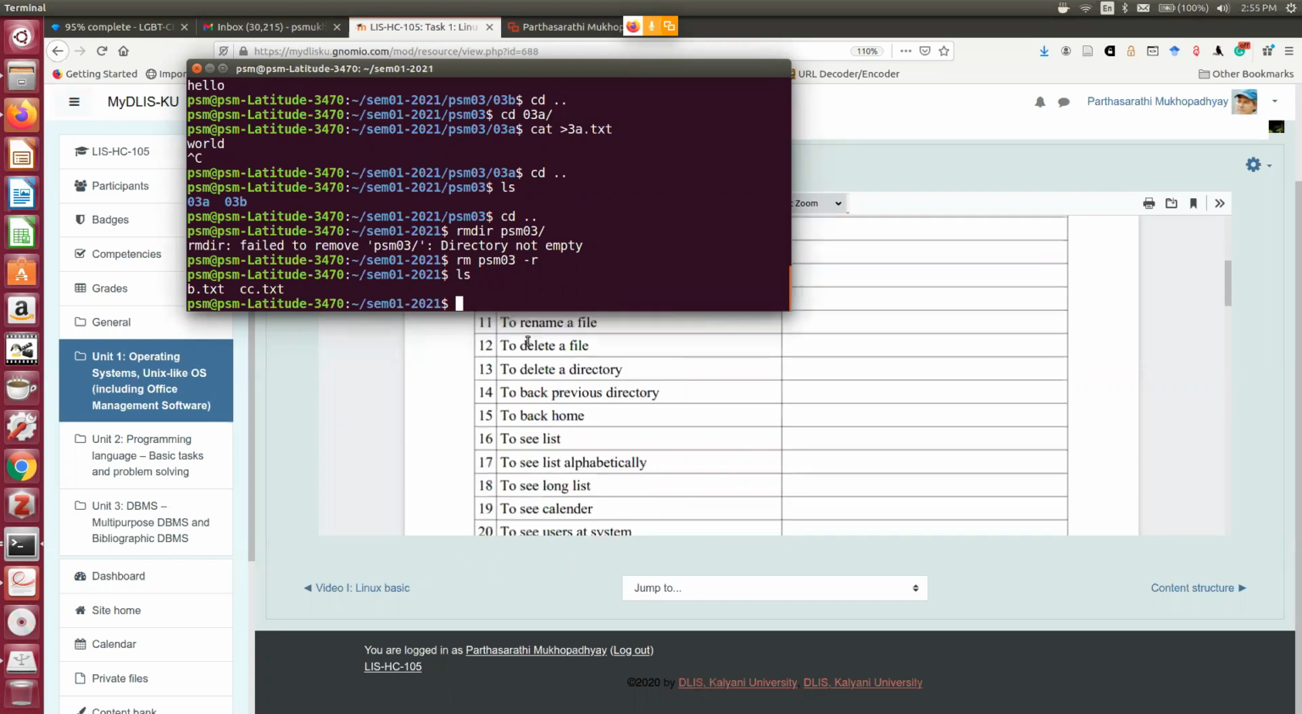So we know now how to delete a file, how to delete a directory, how to go back to the previous directory. How to go back to the previous directory? I have shown you cd space double dot. So this is the command. It will take you to the parent directory. To go back home from anywhere.